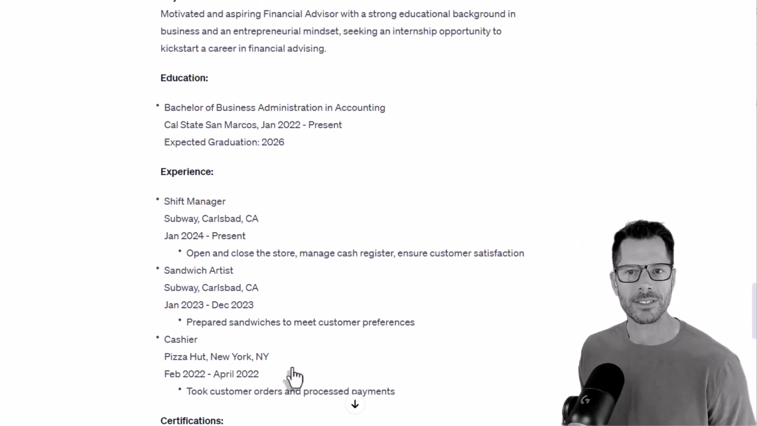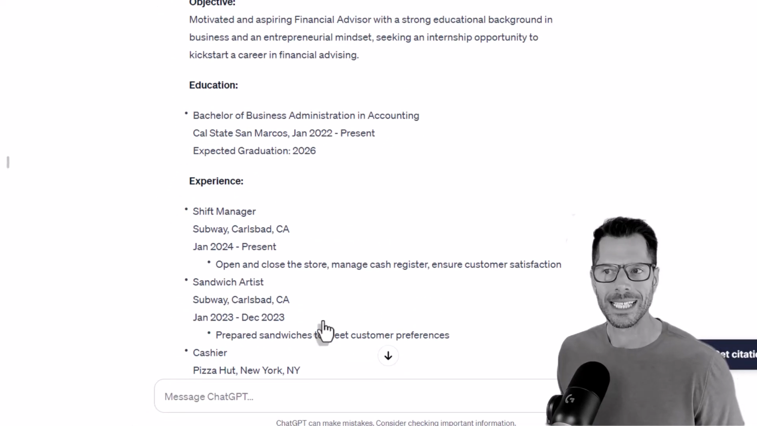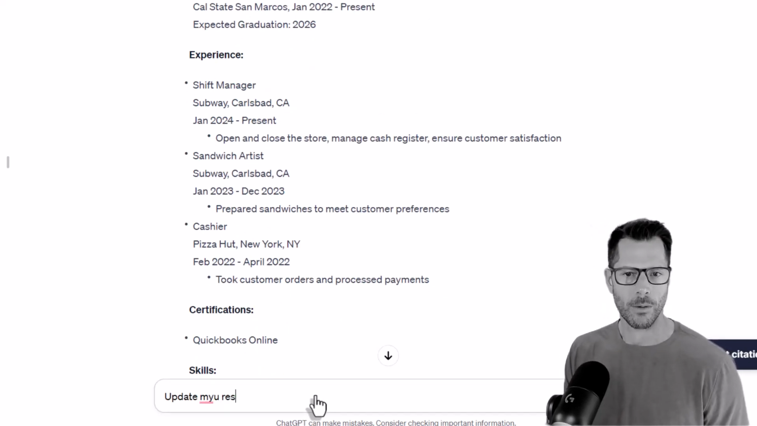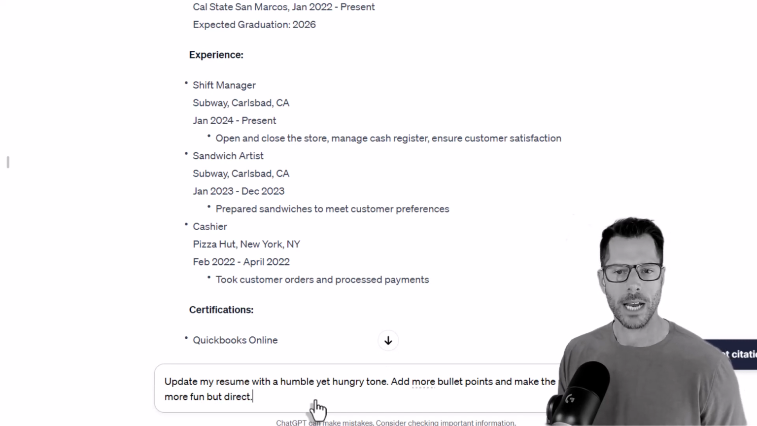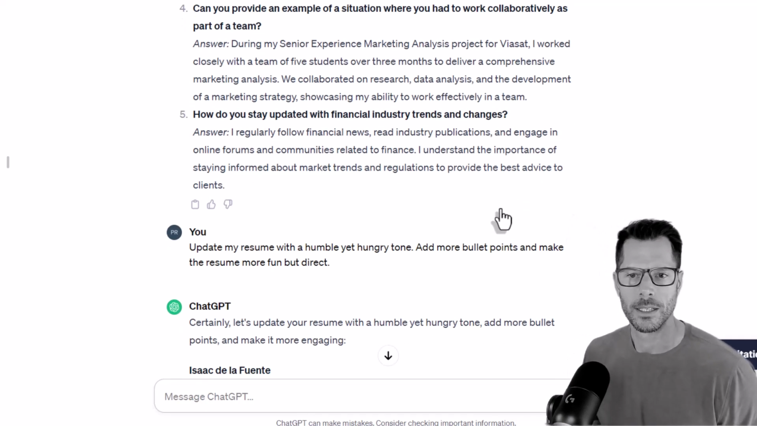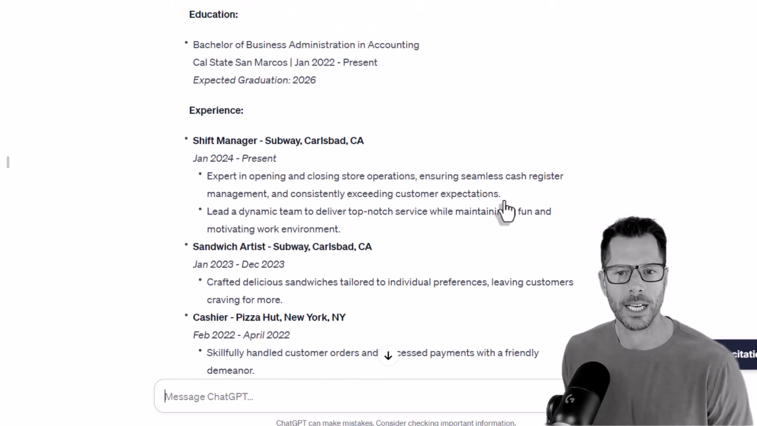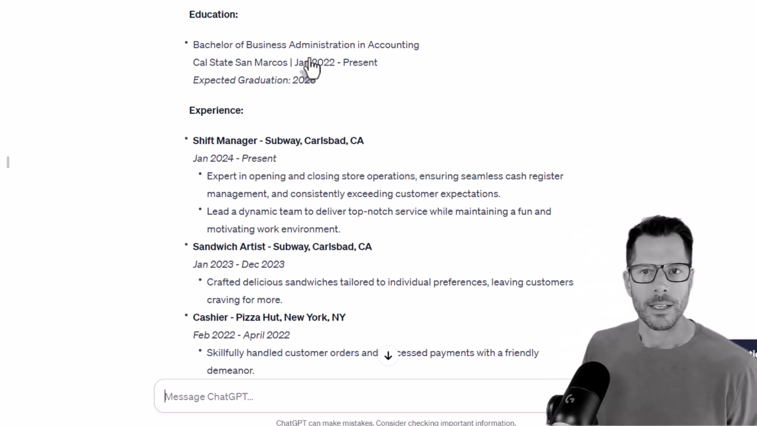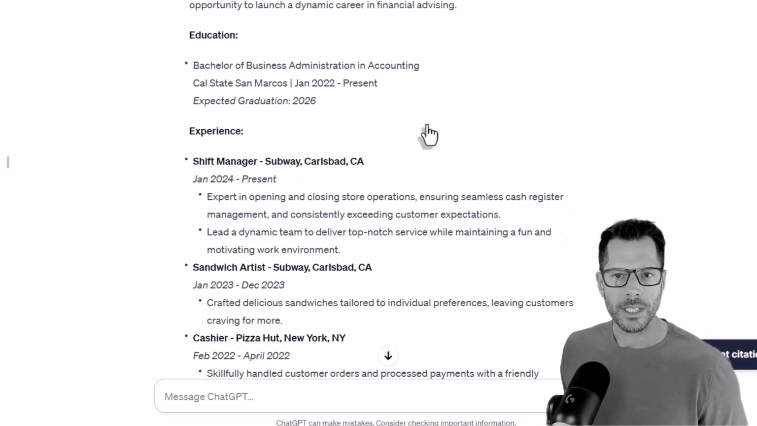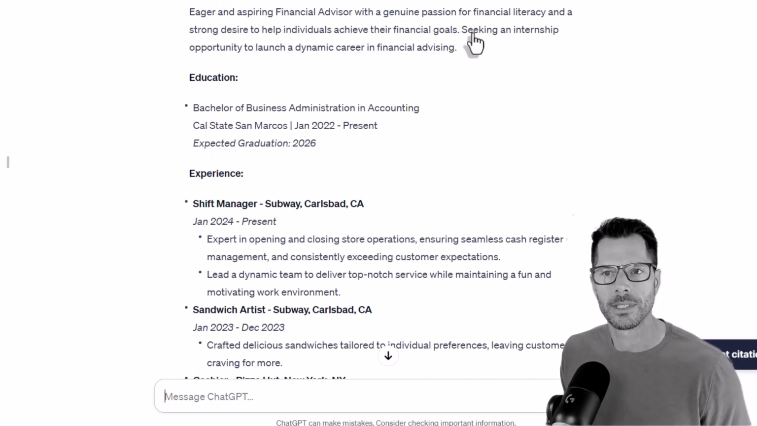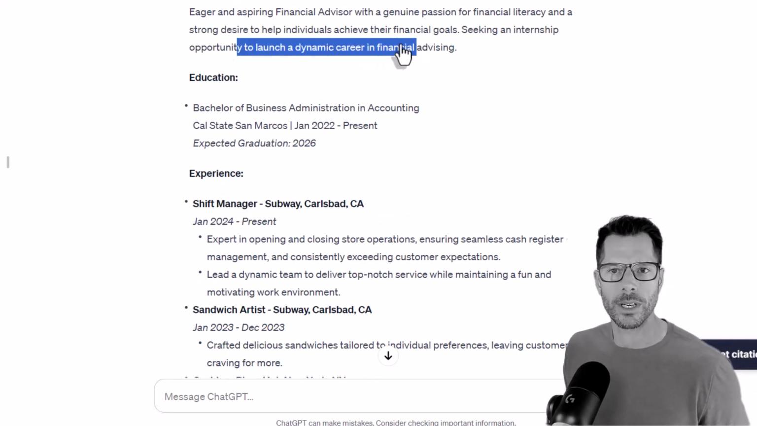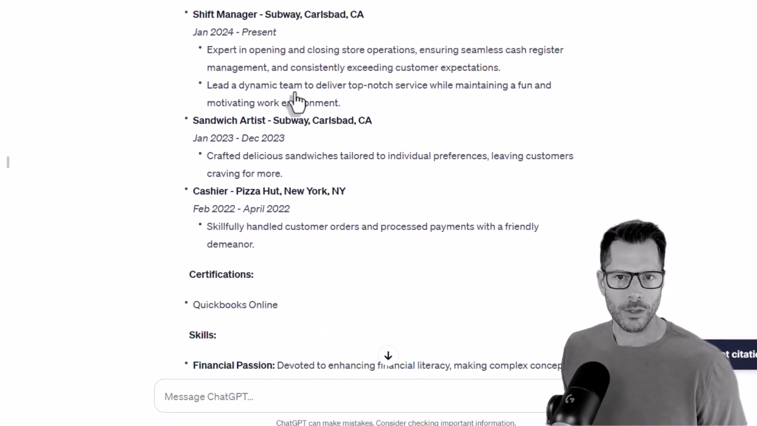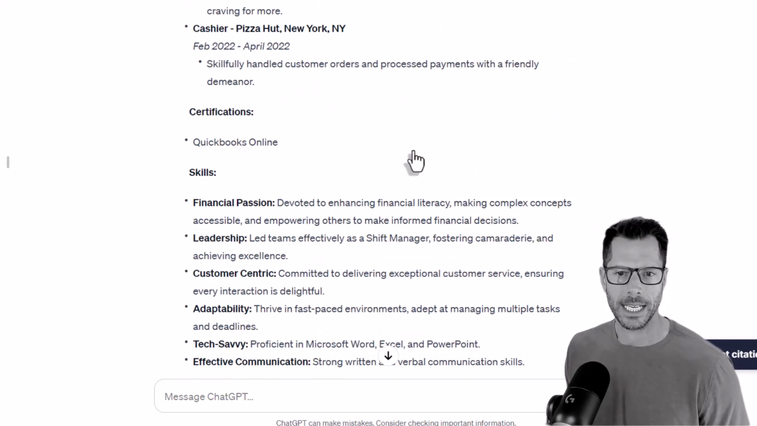Maybe I want to change the tone. My recommended tone for a student is humble yet hungry. So let's do that. Let's update my resume, but direct. Okay. Certainly, it says it'll do it. So let's check it out. You can see now I'm seeing 2 bullet points, 3, maybe I still want more. Opening and closing. So up here, we've got stuff about seeking internship to launch a dynamic career, desire to help individuals. It's got 2 bullet points, and you can do this on and on and on again.